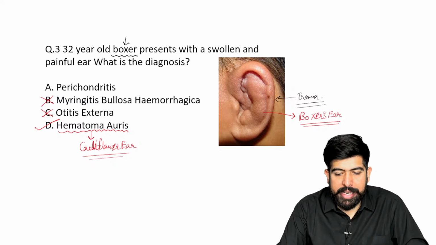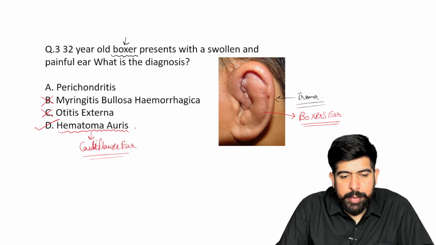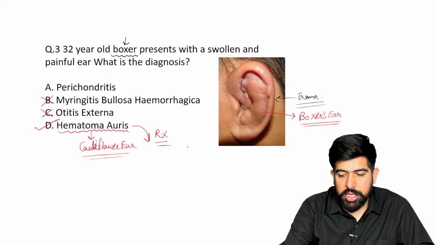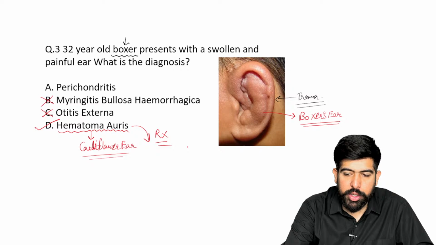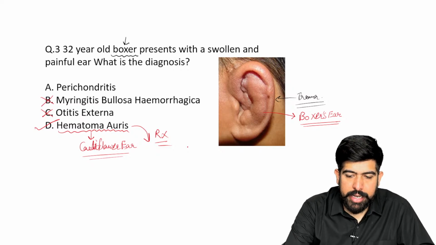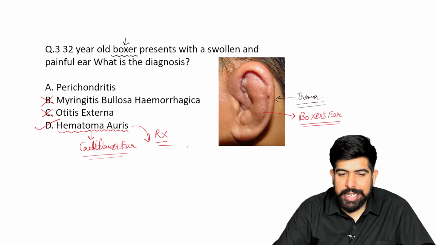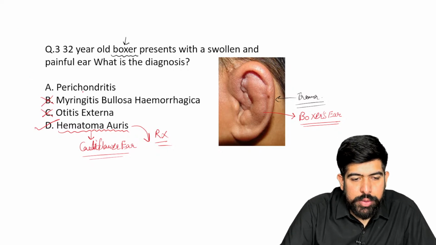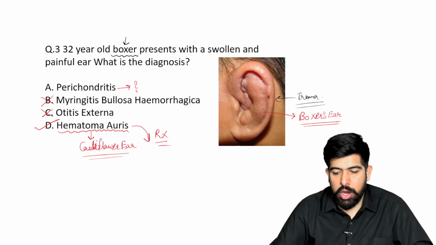Now, just tell me, what is the treatment of this part? What is the treatment? Very important thing, because what are we going to do in this hematoma condition? Any one of you, for this hematoma condition, what do we have to do? And also, one important question which can confuse you: why is it not perichondritis? Why can it not be perichondritis?